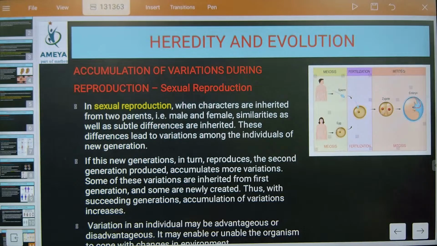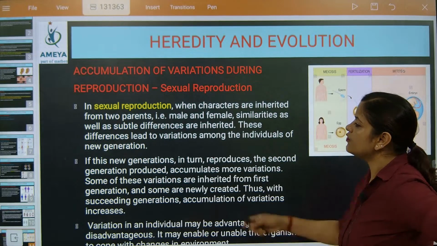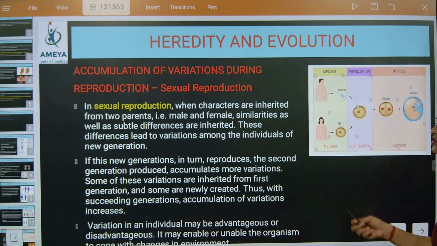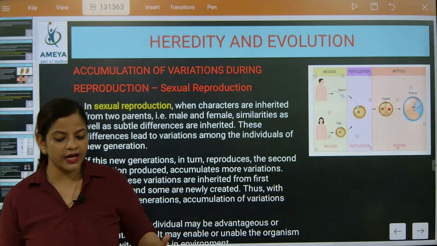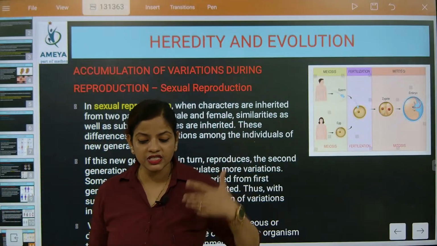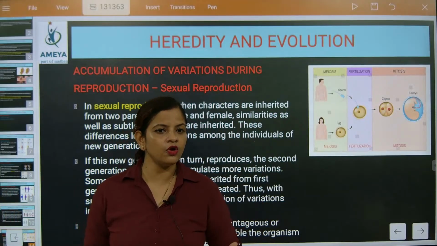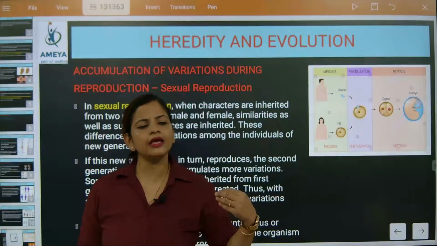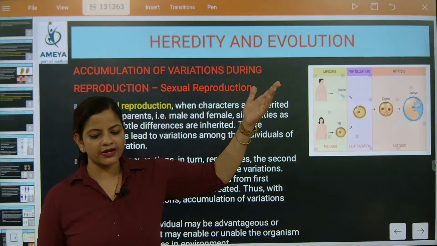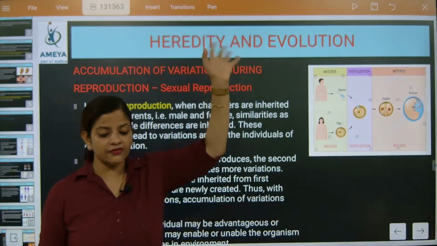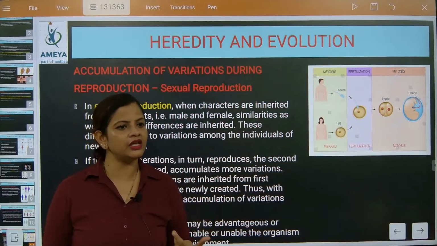Understood? And this is bringing what? Variation. So if this new generation in turn reproduces the second generation, definitely they will accumulate more variations. In this way more and more variations will be coming. I hope you have understood. Like I belong to my parents, my parents belong to their grandparents, so definitely there will be very many differences coming in me. Understood?